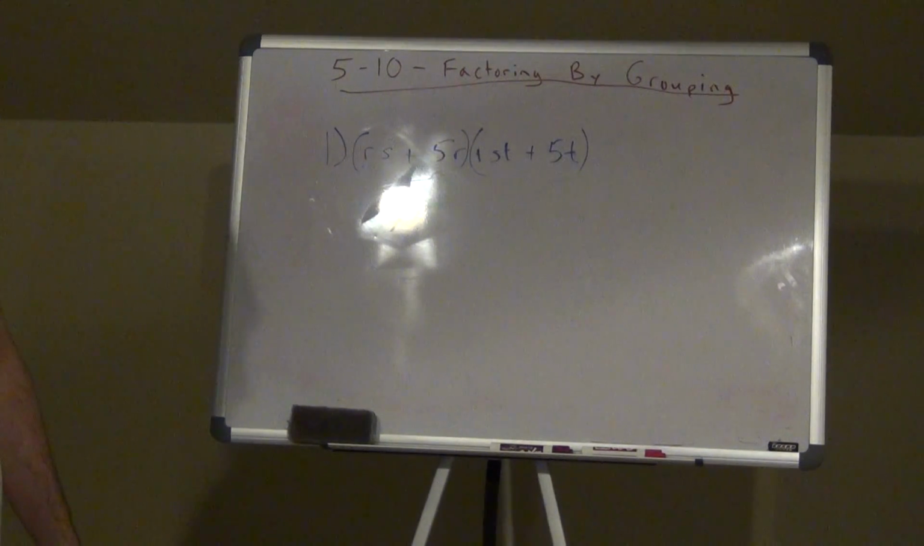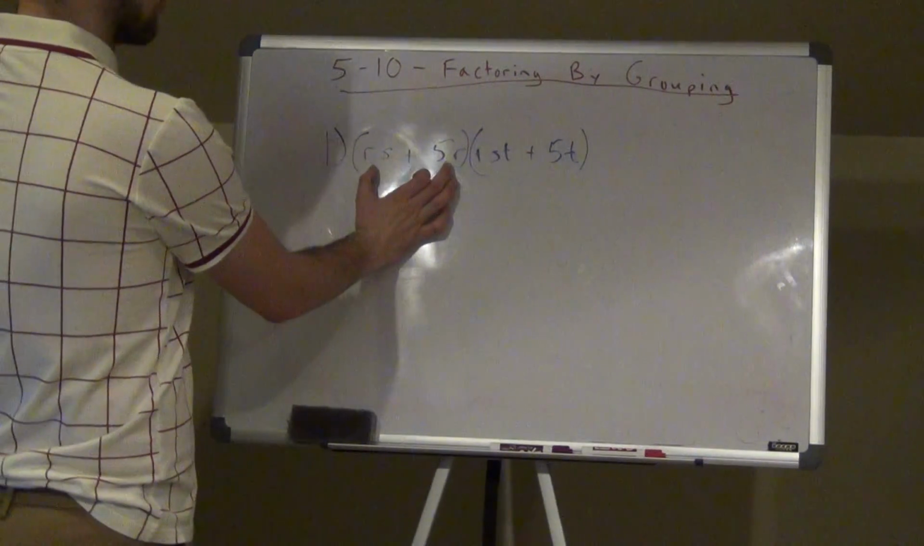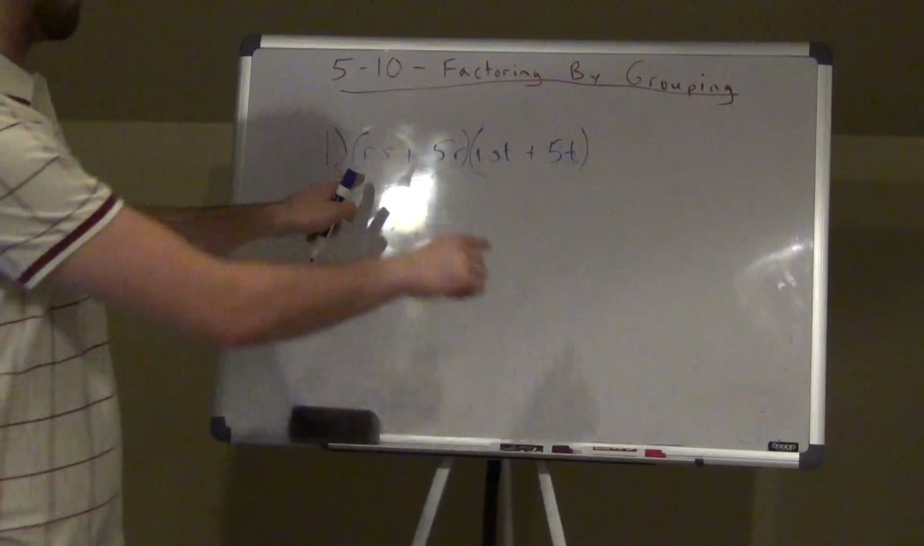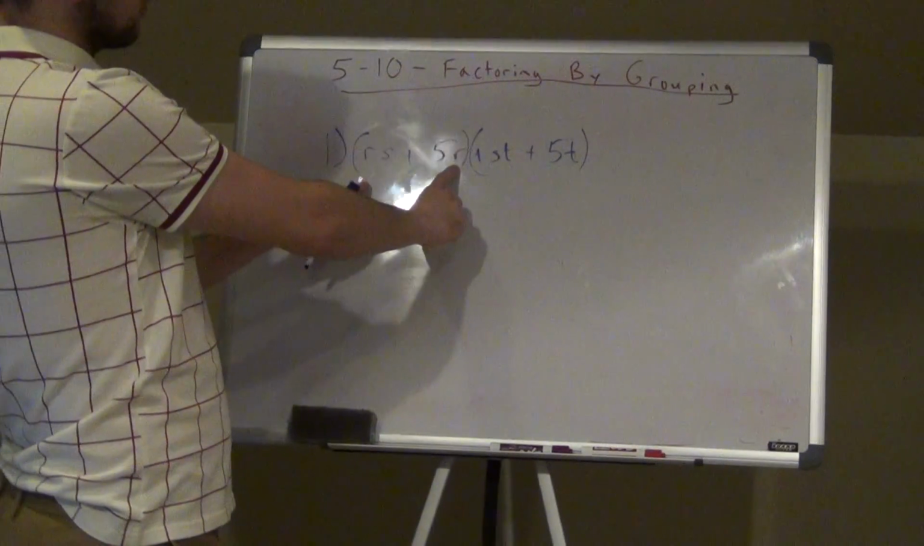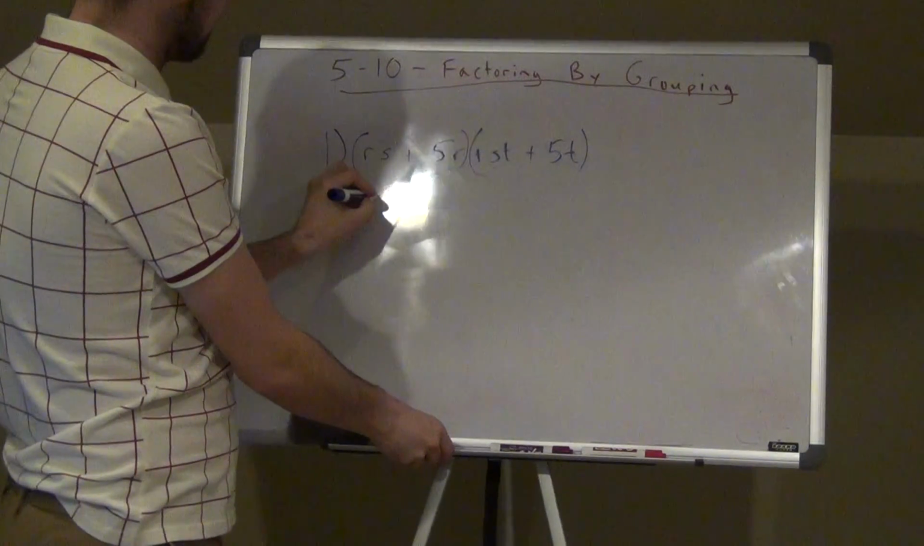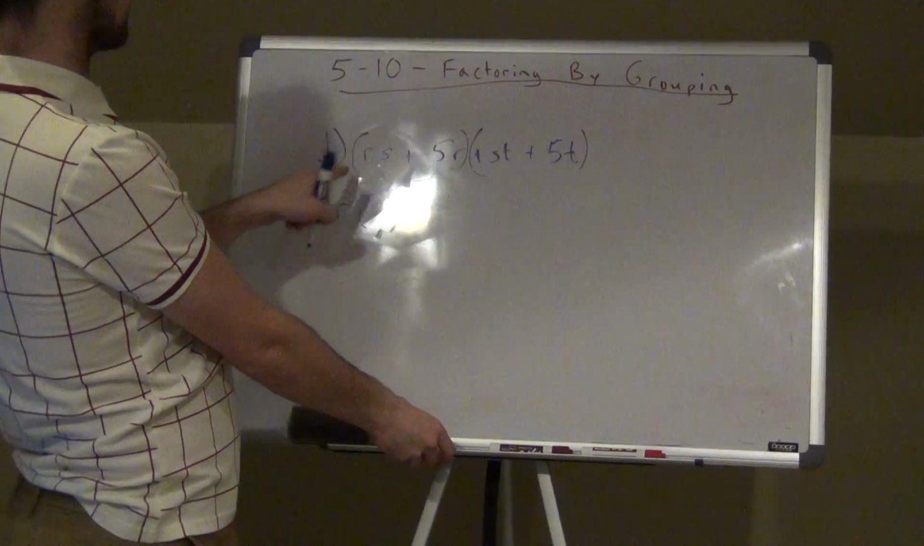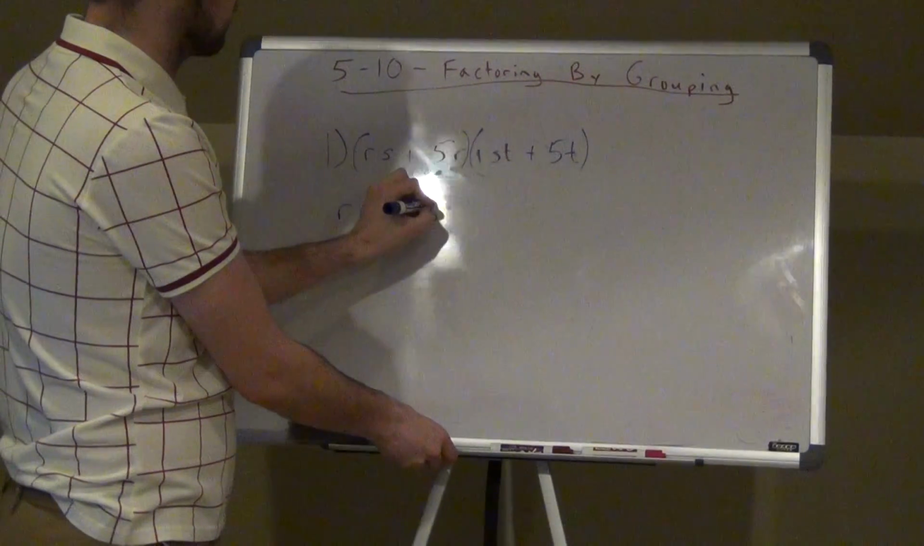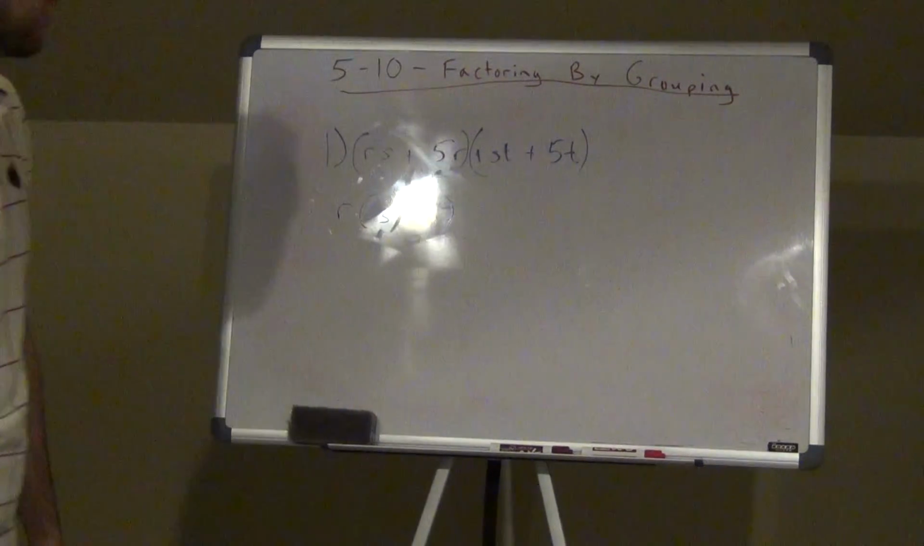Then I'm going to look for the greatest common factor in the first 2 terms. They don't have any numbers in common, but they both have an r, right? So I'm going to take an r out. And then what I have left: I take away an r, so I'll have an s. I take away an r, I'm left with 5. So s plus 5, alright?